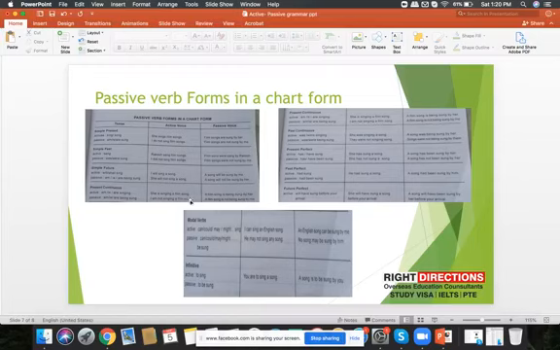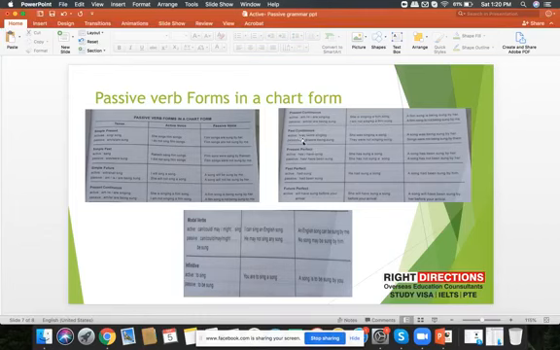She would be changed into her, is remains the same, and being is added with the third form of the verb. So I guess it's quite clear. Now if the sentence is present continuous, the same formula is repeated: being would be added with the third form of the verb.